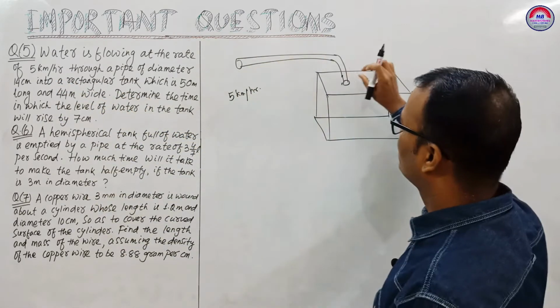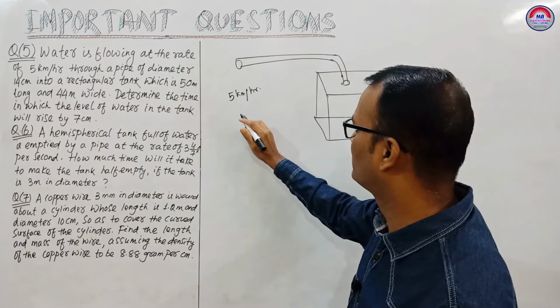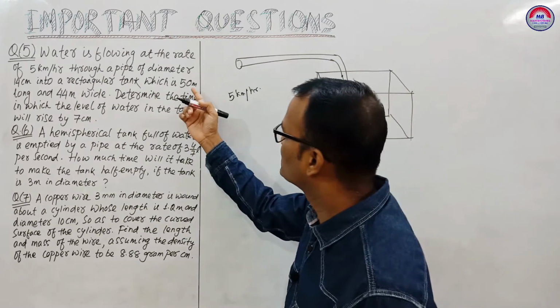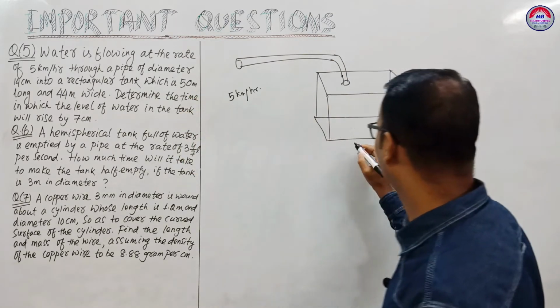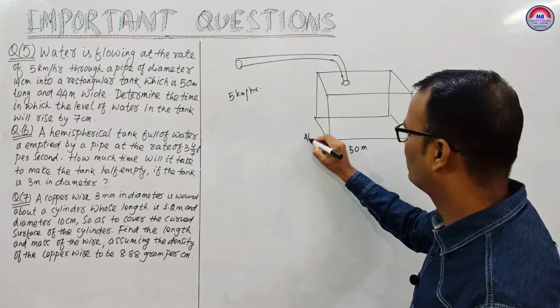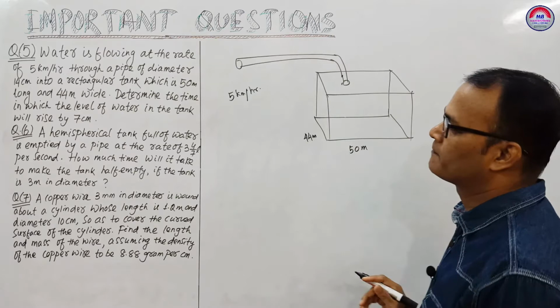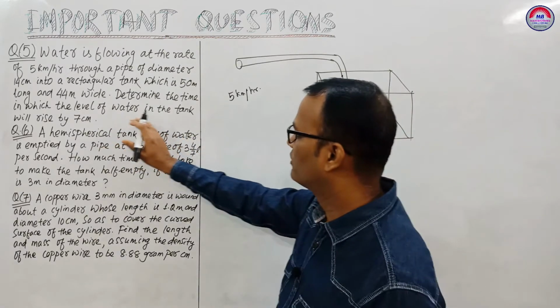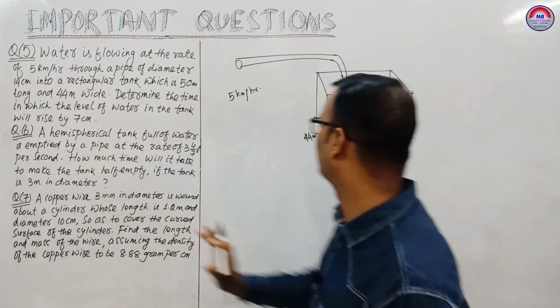So here the length of the pipe is 5 km, while the rectangular tank's length is given as 50 meter and breadth as 44 meter. Determine the time in which the level of water in the tank will rise 7 cm.